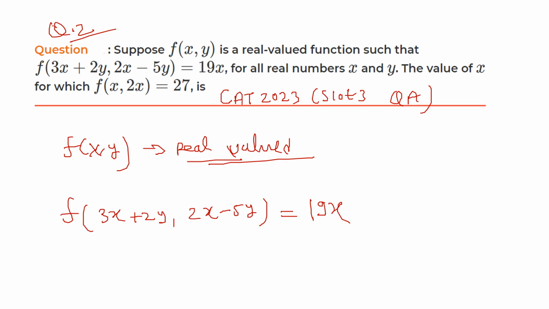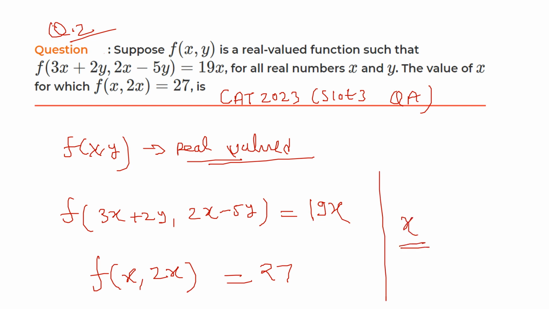The value of x for which f(x, 2x) equals 27. So we have to find out the value of x.